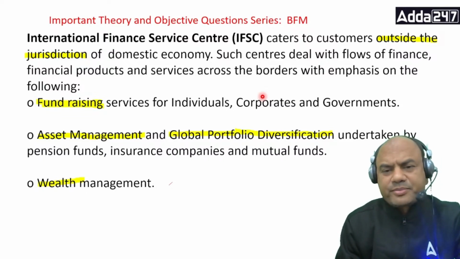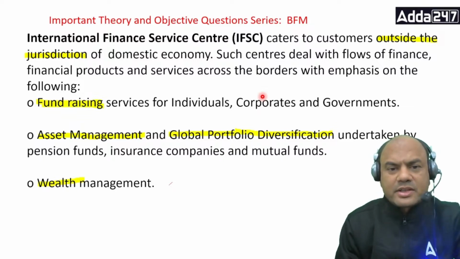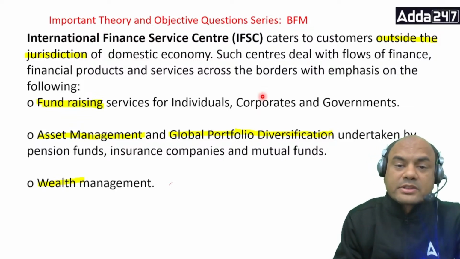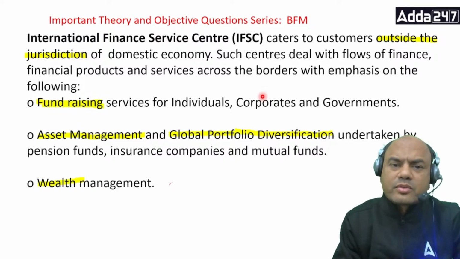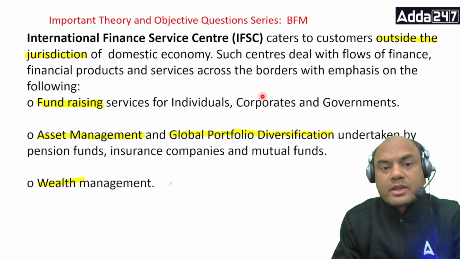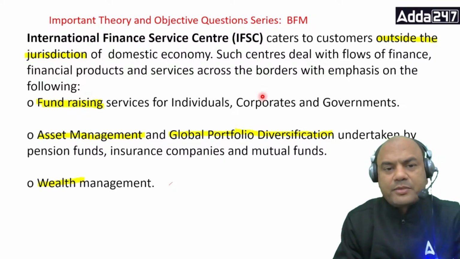Don't you think so? So corporates, governments and individuals also. Individuals means there are many HNI individuals who want to start a business, and for them money is required. So this money is again received through this fundraising in the IFSCs.